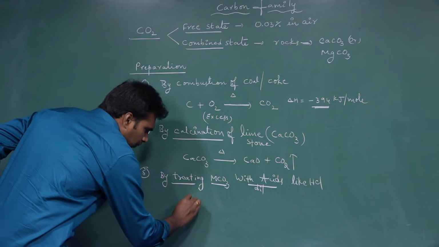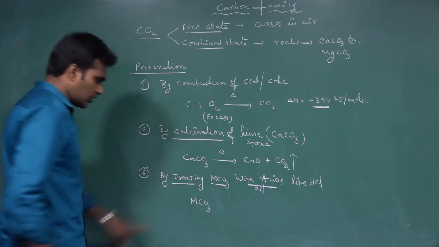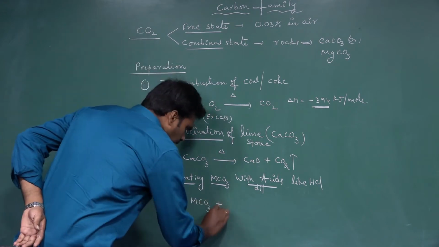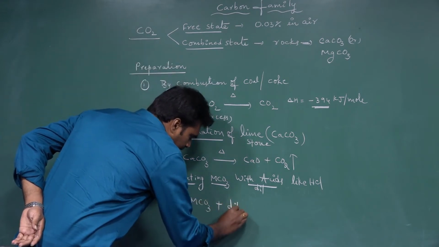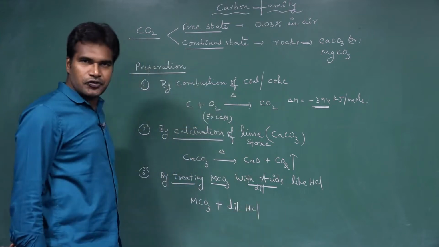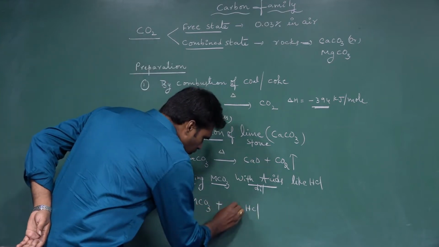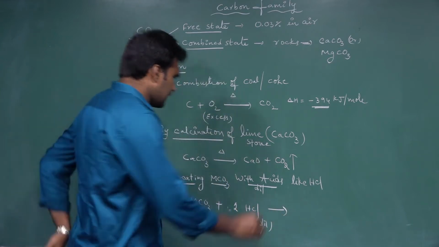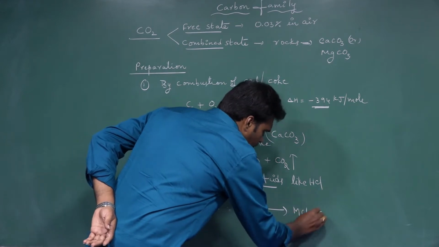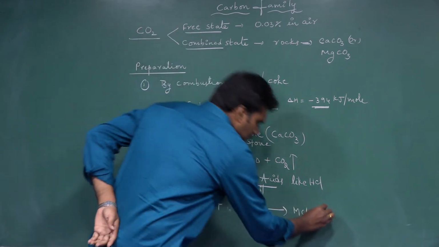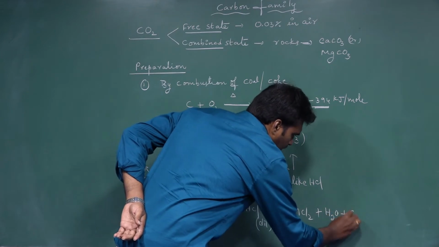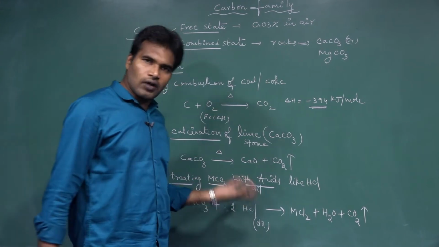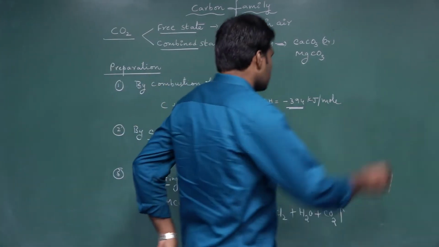Now I am taking metal carbonate, MCO3, where M is any metal. When the metal carbonate is treated with 2 moles of dilute HCl, we get MCl2, metal chloride, plus H2O plus CO2 gas. So this is one more method.